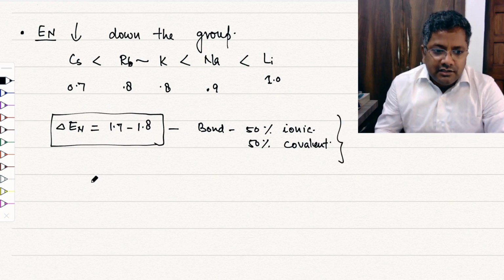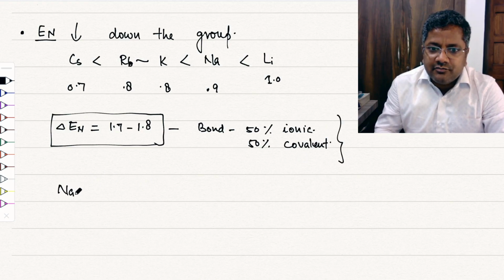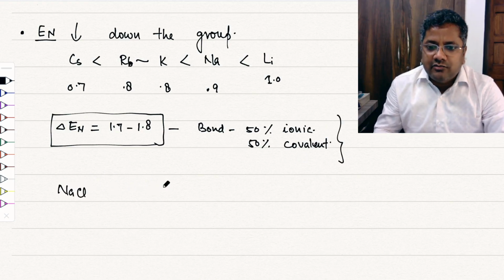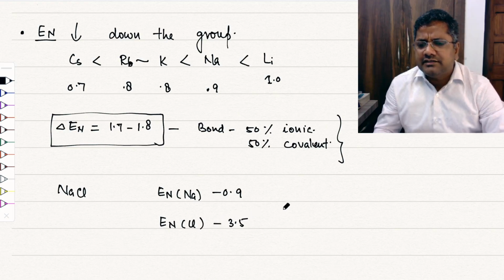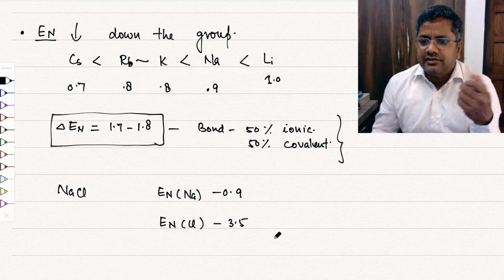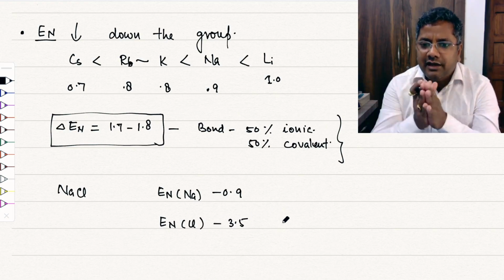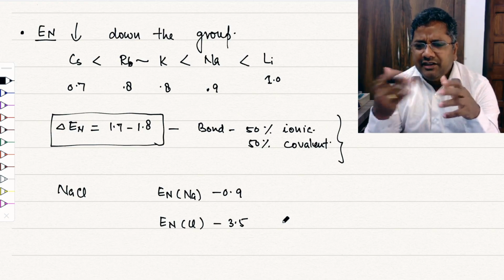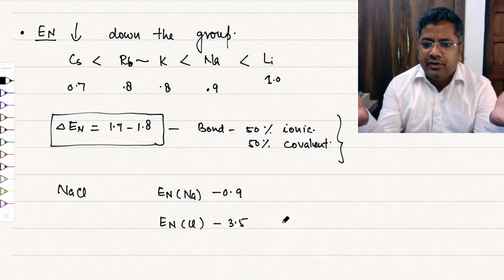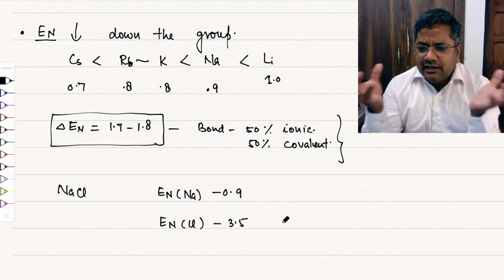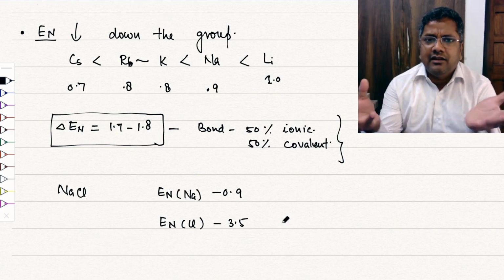Suppose that you have sodium chloride. In sodium chloride, the electronegativity of sodium is 0.9, and the electronegativity of chlorine is 3.5. I'm not saying you should always remember these things, but you should have these values in mind, because many times in organic and inorganic chemistry you have chlorine, bromine, fluorine, sodium, so they will automatically be memorized.